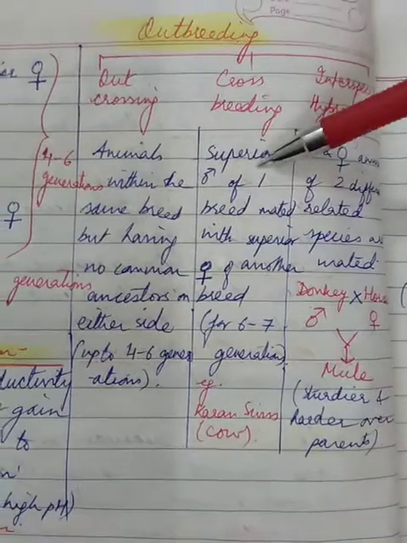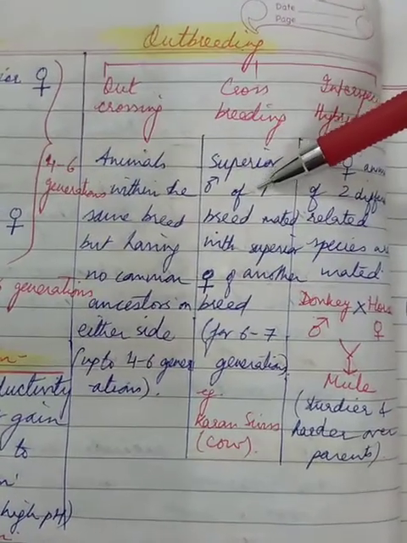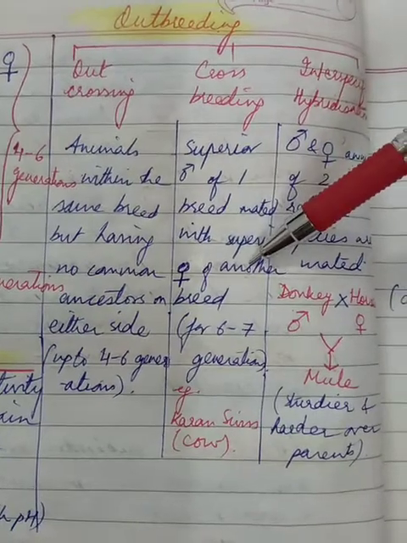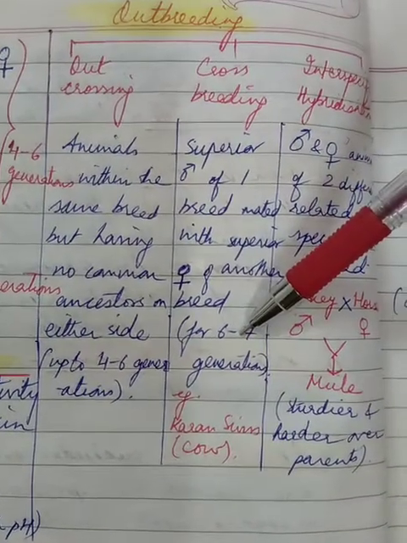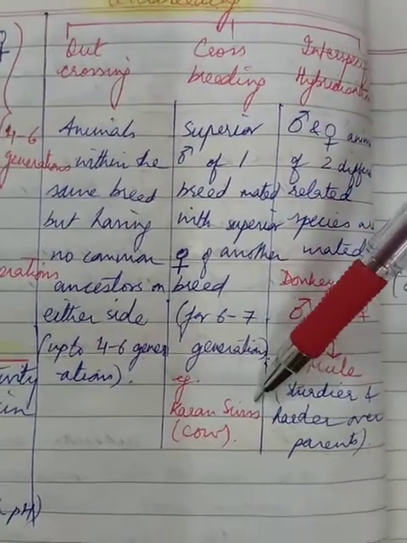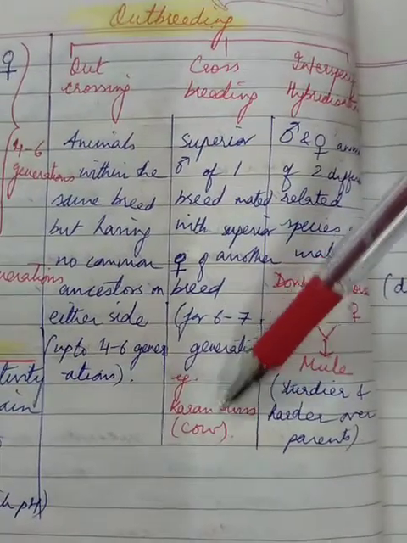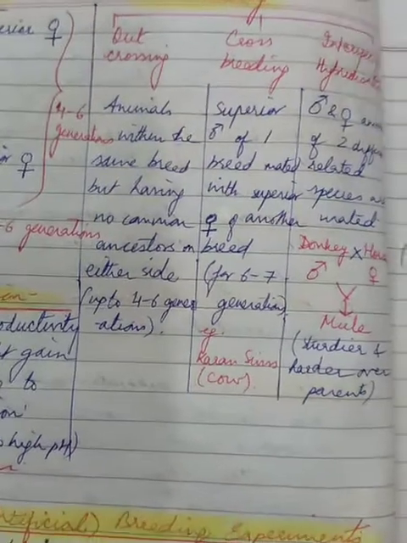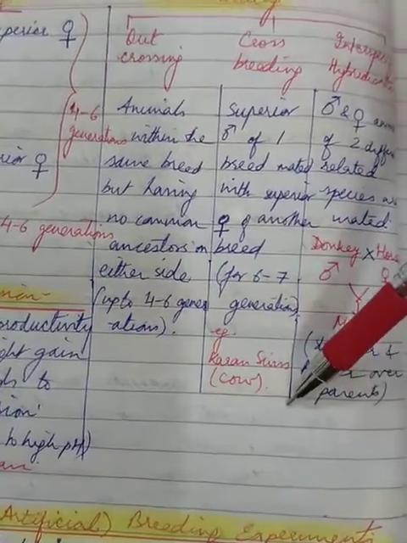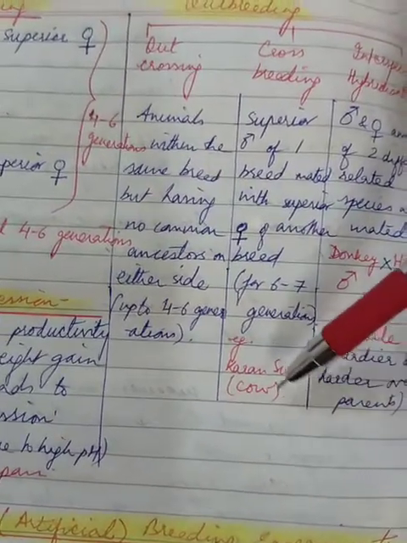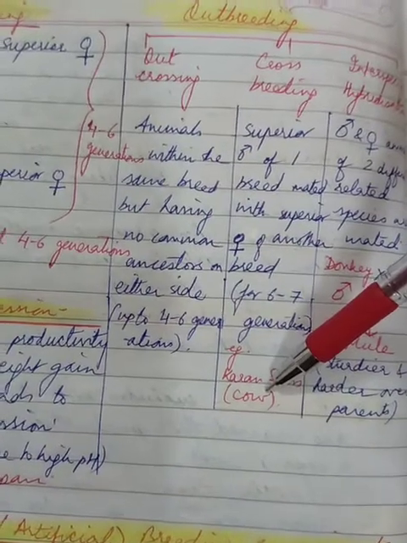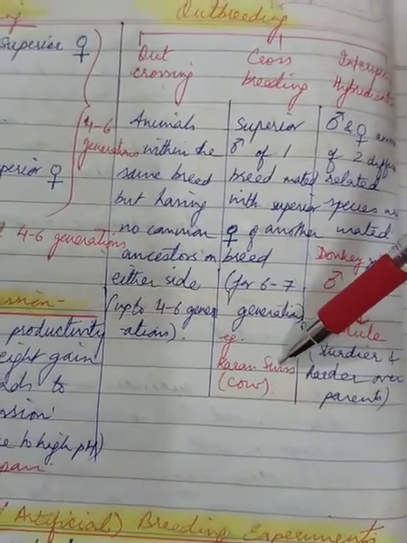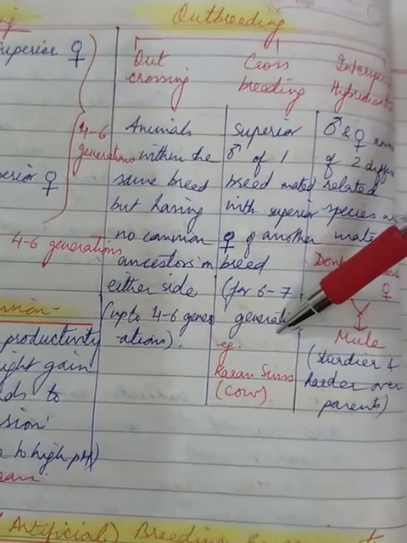Crossbreeding. In this, a superior male of one breed is mated with a superior female of another breed. This is done for as long as 6 to 7 generations. There's a breed of cow called Brown Swiss, and it is more superior as far as the desired traits are concerned, right? And we can also obtain animals which are more disease resistant, hardy, and more acclimatized to local conditions.